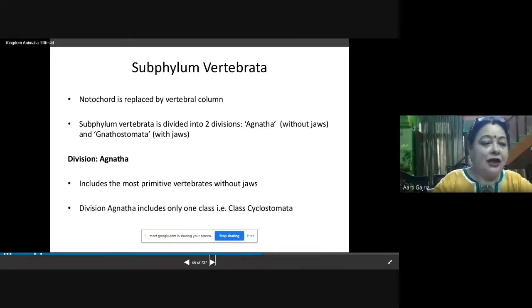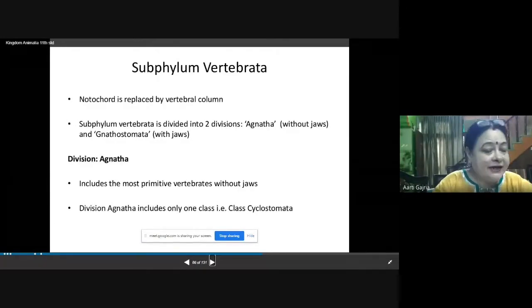Now this subphylum Vertebrata can be further divided into two divisions, and these divisions are Agnatha and Gnathostomata. Basically, this division of subphylum Vertebrata into two is based on the presence or absence of jaws.